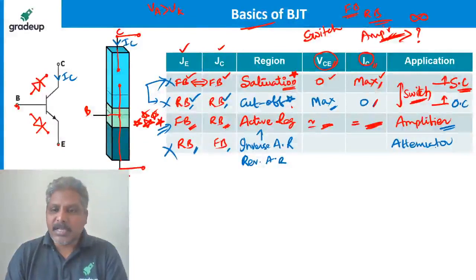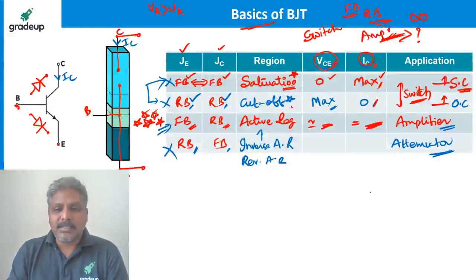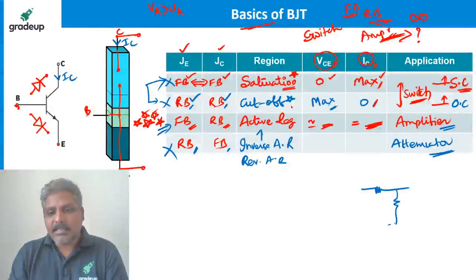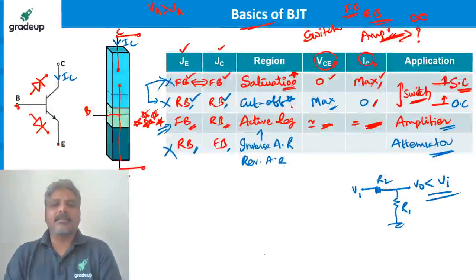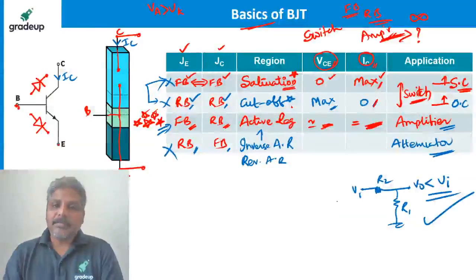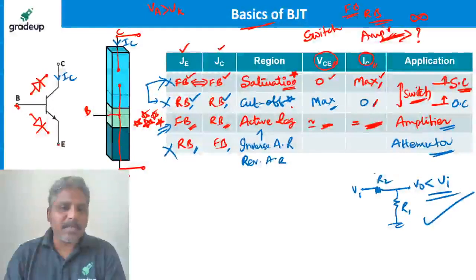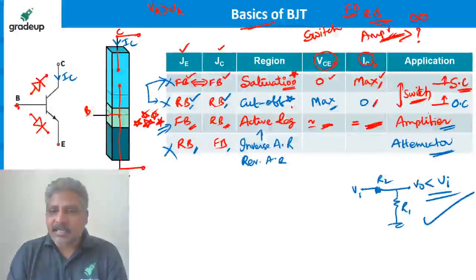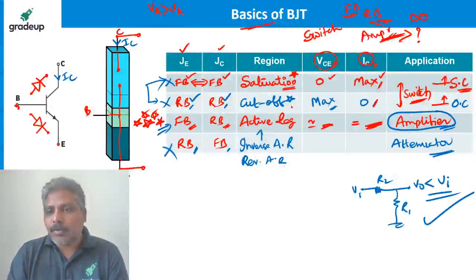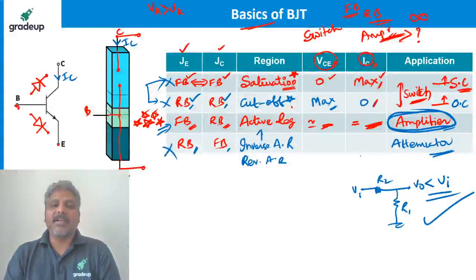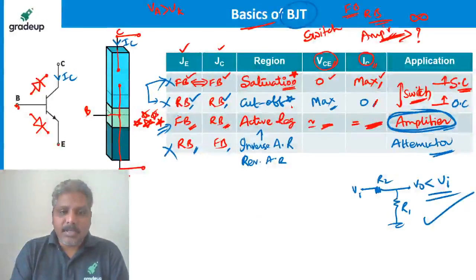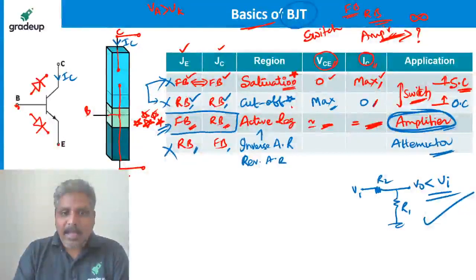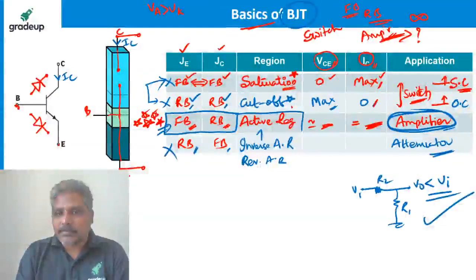Similarly, if I want attenuation, I can go for two resistors. If I connect these two resistors like this, R1, R2, this is just an attenuator circuit. This is VO, this is VI. VO is always less than VI. This is called an attenuator. So if I want attenuation, I can go for two resistors, two capacitors also fine. If I want a switch, I can go for a diode also. But if I want amplification, no diode, no other device can behave like an amplifier except BJT, that too in the active region. That is why the active region is very, very important for us.